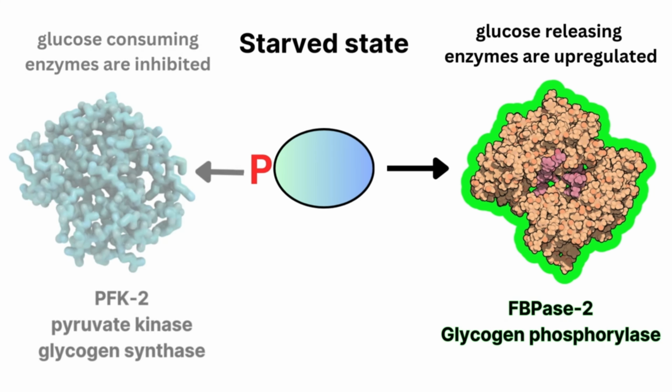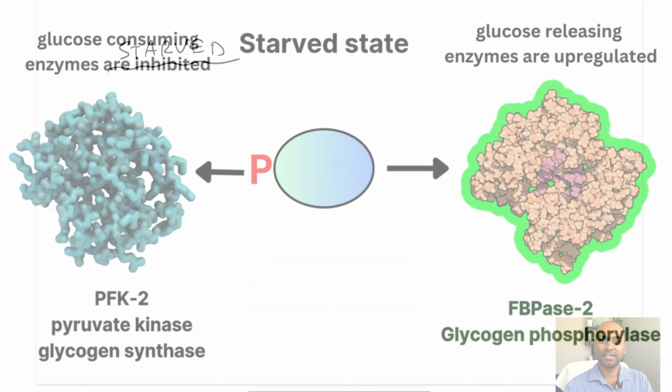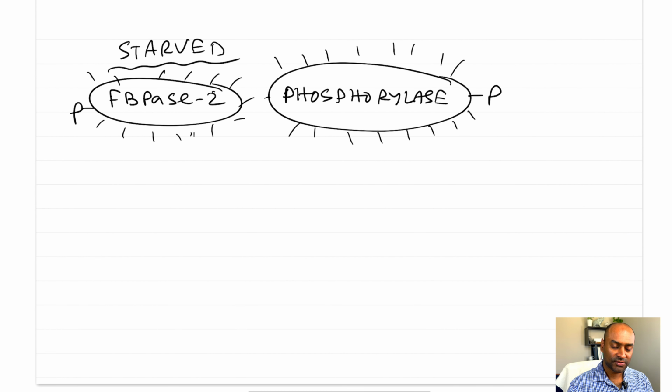And it will downregulate the activity of enzymes which utilize glucose to do something with it, so maybe glycolysis. In the starved state, we have seen FBPase2 and glycogen phosphorylase are activated because they control processes which release glucose. The enzymes that are deactivated by phosphorylation will be those which consume glucose.